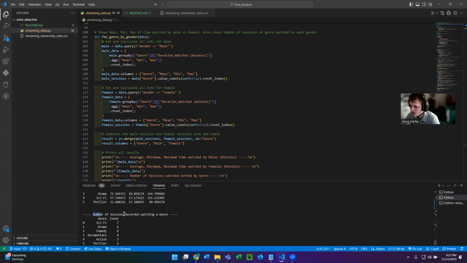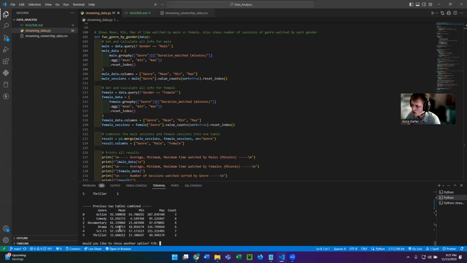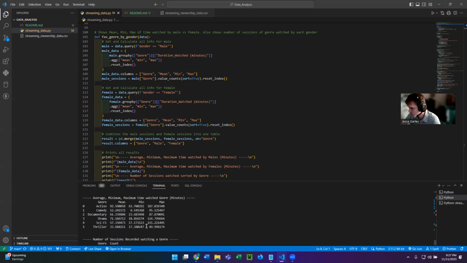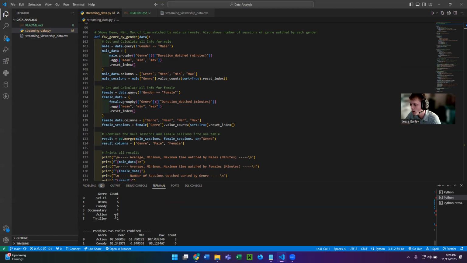The second table is the number of sessions recorded watching a genre. For America, there are 7 different sessions that watch sci-fi, 6 that watch drama, 6 that watch comedy, 4 watched documentary, 3 watched action, and 2 watched thriller. So thriller was the least sought after show, and action was the longest in time watched, but sci-fi has the most sessions started.